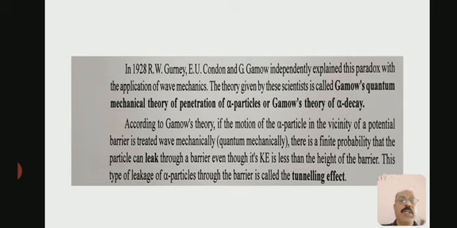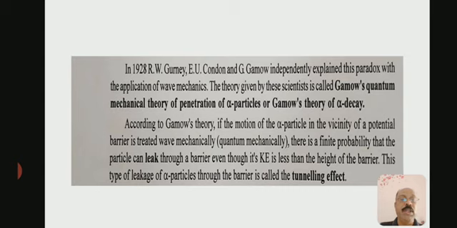So in 1928, the scientists Gurney and Condon and Gamow independently explained this paradox with the application of wave mechanics. The theory given by these scientists is called Gamow's quantum mechanical theory of penetration of alpha particles, or Gamow's theory of alpha decay.